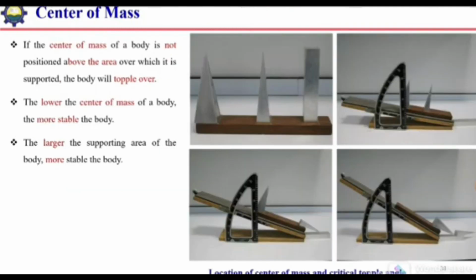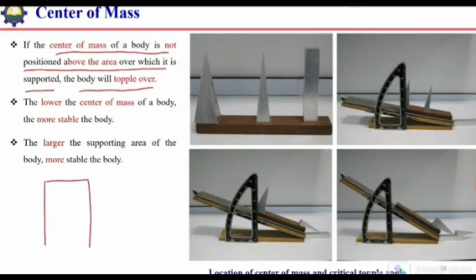There is very important information related to center of mass which can be used for the design of structures: if the center of mass of a body is not positioned above the area over which it is supported, the body will topple over. For example, if this is a structure, here is its center of mass, acting over here, and this is its supported area. As the line of action of the weight passes through this supported area, it will be stable.